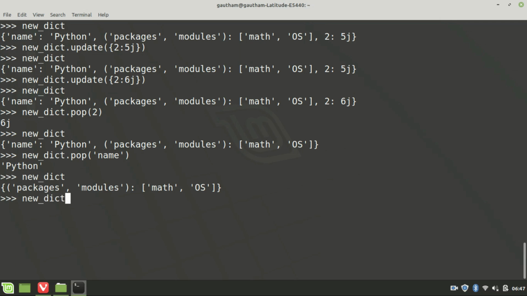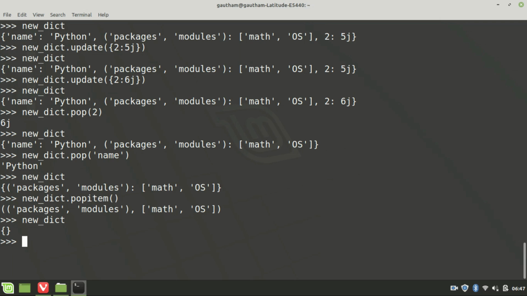All right, now on the same dictionary we have a popitem function for which you don't have to pass in any argument, and this will return one of the elements, key and value, as a pair in a tuple. Now our new dictionary is empty. Alright, so this is how we create, update and delete values from a dictionary.